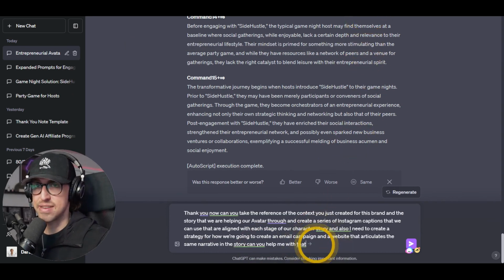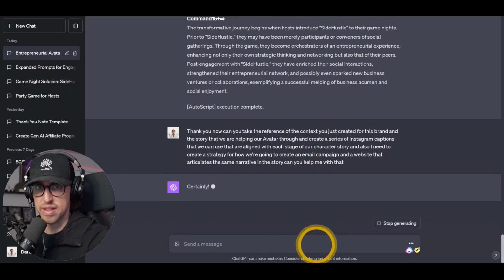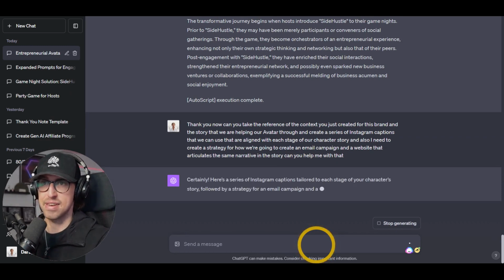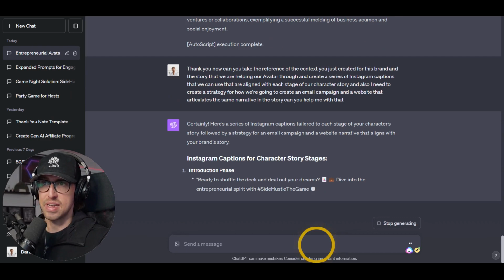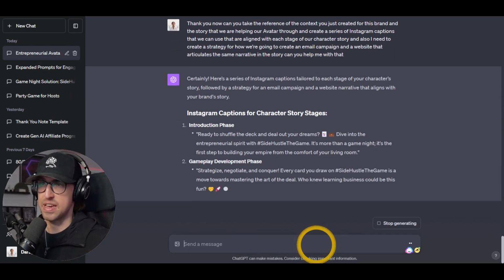So all I just did is give it a prompt, which is basically just the directions that I'm wanting to articulate for AI to do next. I don't know if this is the perfect prompt, but this is what I want to take it towards on the next step. And so as an example, here you can see Instagram captions, game night development phase.